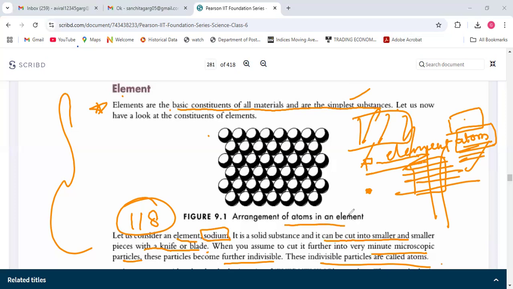See, arrangement of atoms in an element. Too many atoms make one element. Suppose this is a sodium element. So there are too many sodium atoms. These drawn here are, according to the actual thing, far too few, but if I drew the actual number, I couldn't draw it on the screen. So I hope you understand. We will move ahead.